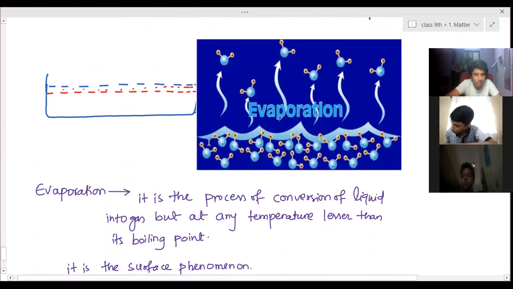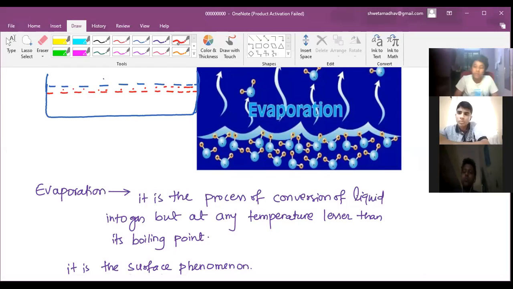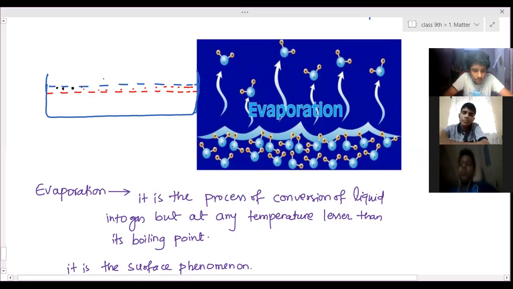Here you can see, the particles on the surface absorb heat energy. From where are they absorbing heat energy? From the surroundings. In their surroundings there are air particles as well as other water particles below them. These black particles are the water particles, these are all the surface particles.